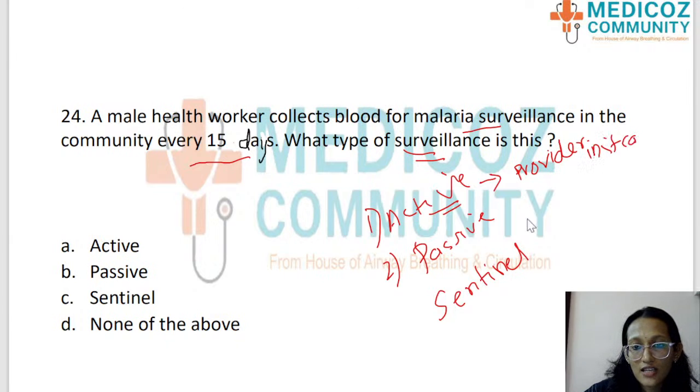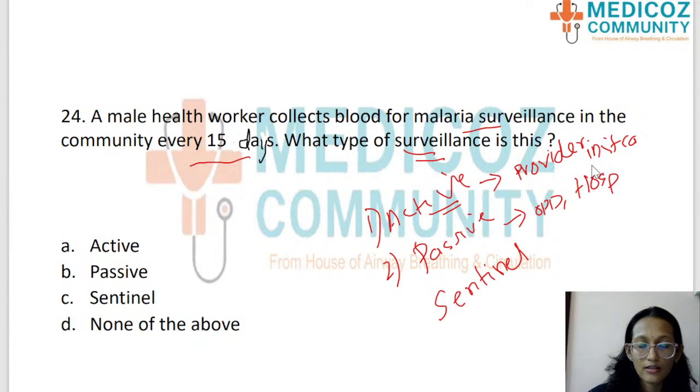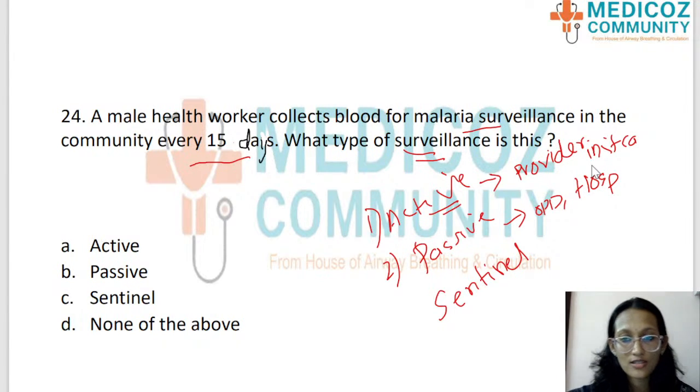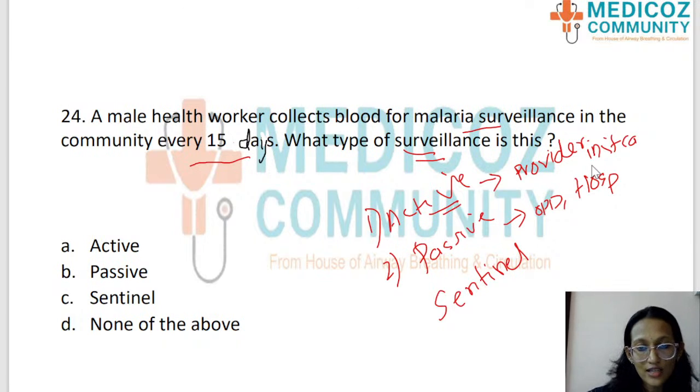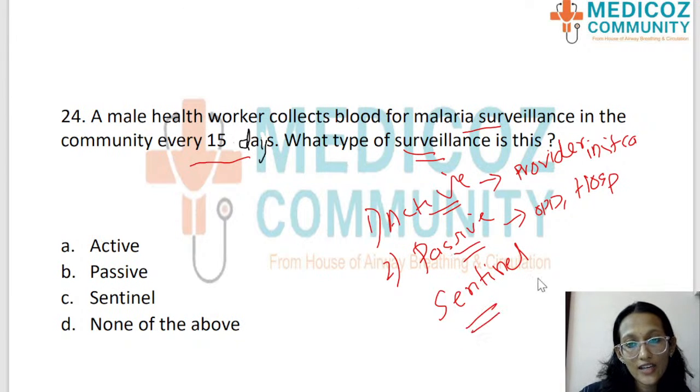Whereas passive surveillance is the thing that we do in OPDs and in the hospital when people are coming to you. So the requirement is for the patient. The patient is coming to the OPD or hospital, and we are recognizing the cases and identifying them. That is passive surveillance. Whereas sentinel surveillance can be active or passive.